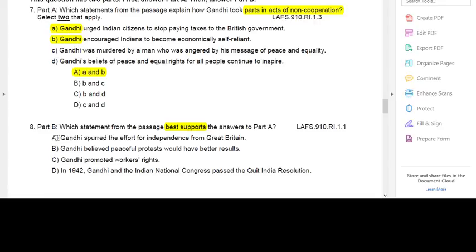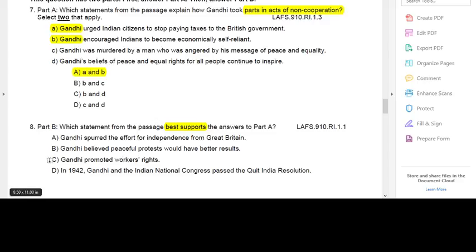That leaves me with he spurred efforts for independence from Great Britain, he believed peaceful protests would have better results, and Gandhi promoted workers' rights. Well, non-cooperation, telling people, hey, don't go along with the government, that's not promoting workers' rights. So I'm going to cross off C as well. Promoting workers' rights would be him saying, yes, workers have the right to do this and that. And that's not what this question asked me. This question asked me for examples of people taking part in non-cooperation. So I'm looking for a statement that supports that.